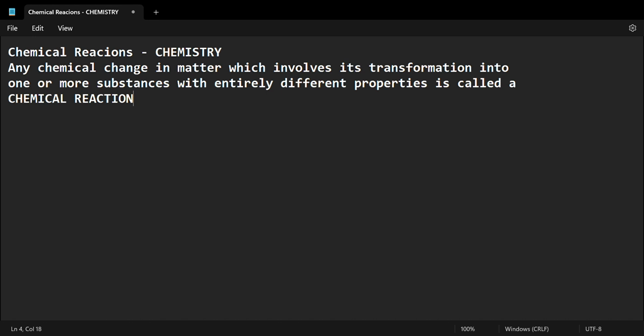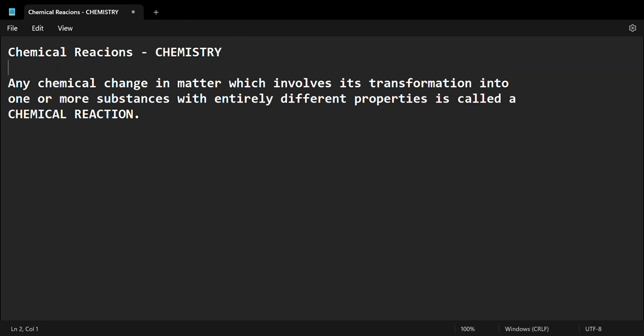So what is a chemical reaction? Any chemical change in matter which involves its transformation into one or more substances with entirely different properties is called a chemical reaction.